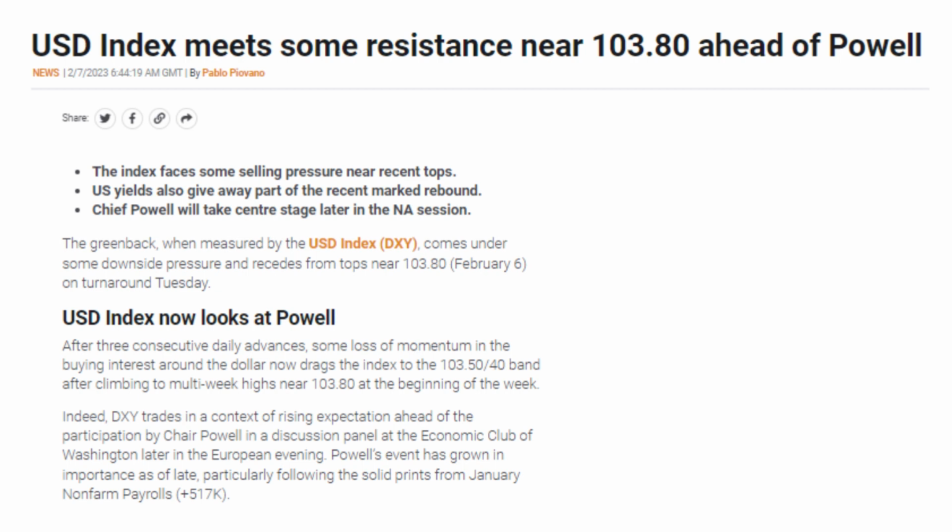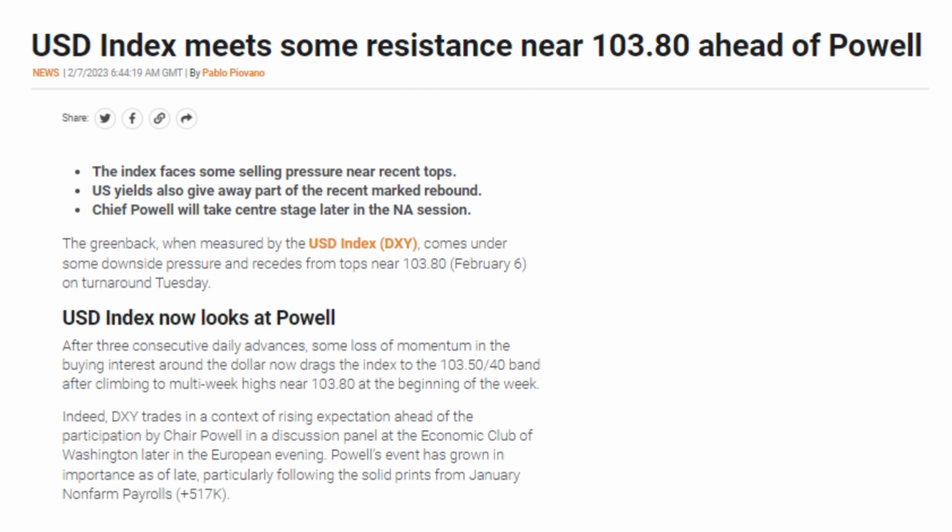The greenback, when measured by the USD Index, DXY, comes under some downside pressure and recedes from tops near 103.80, February 6, on turnaround Tuesday. USD Index now looks at Powell. After 3 consecutive daily advances, some loss of momentum in the buying interest around the dollar now drags the index to the 103.50-40 band after climbing to multi-week highs near 103.80 at the beginning of the week.